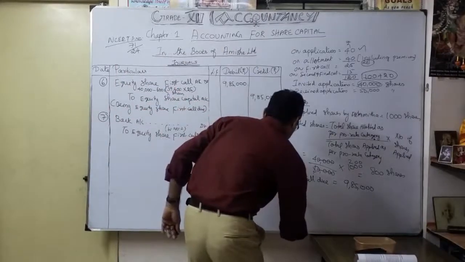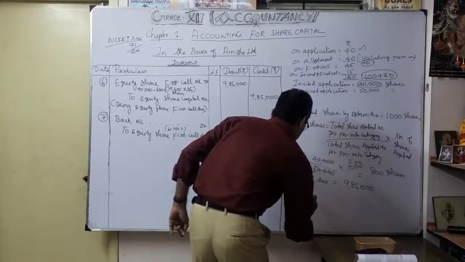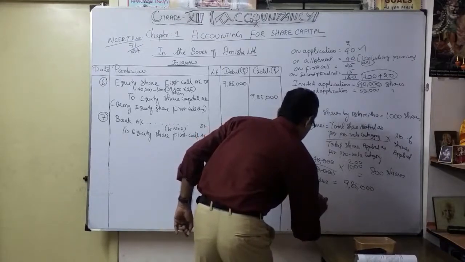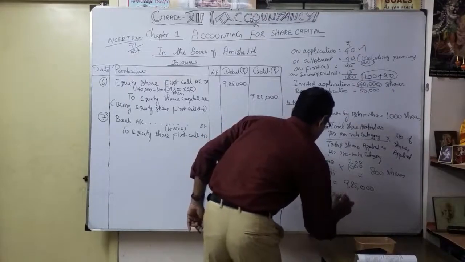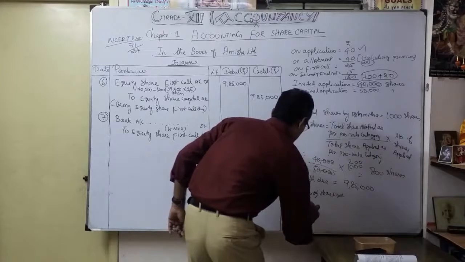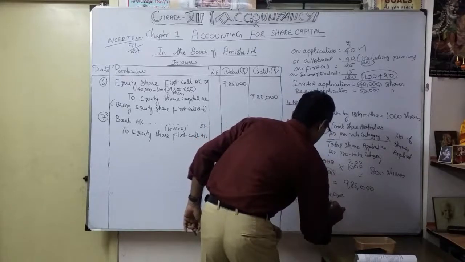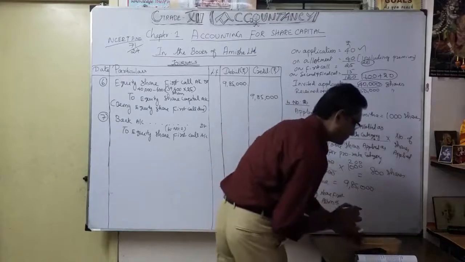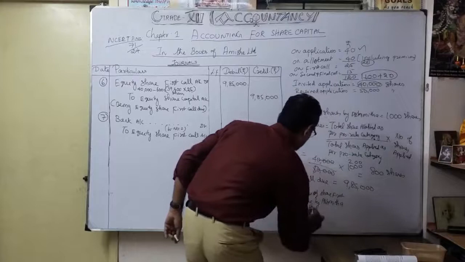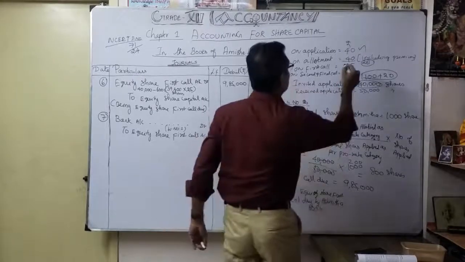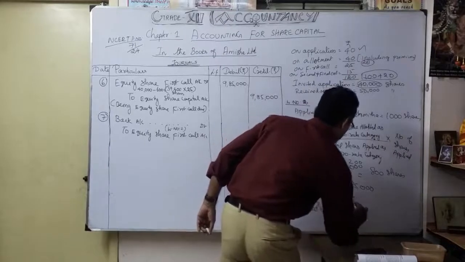So less: equity share first call due by Ashmita, 800 into 25, that is 20,000, we can't expect.